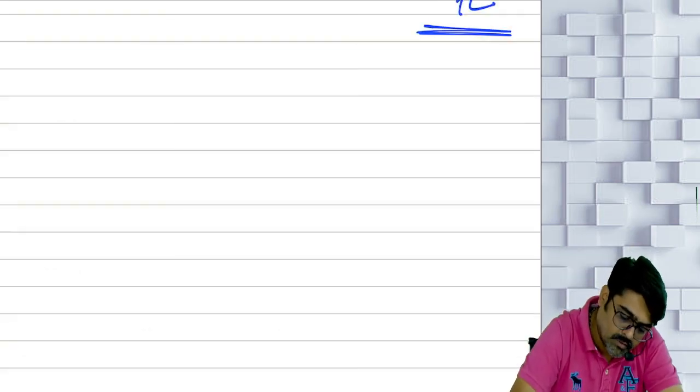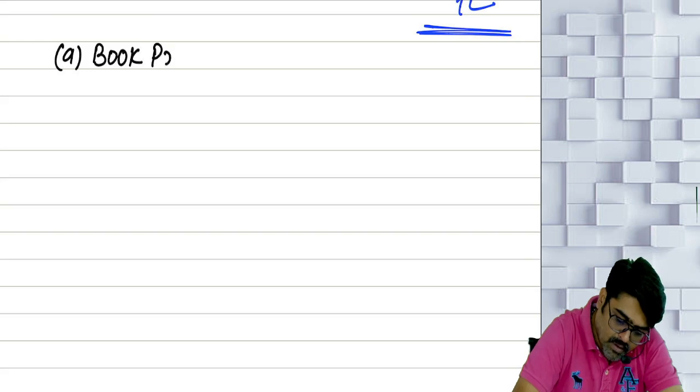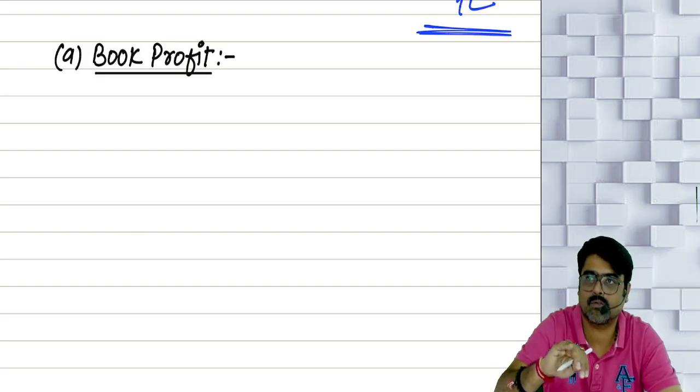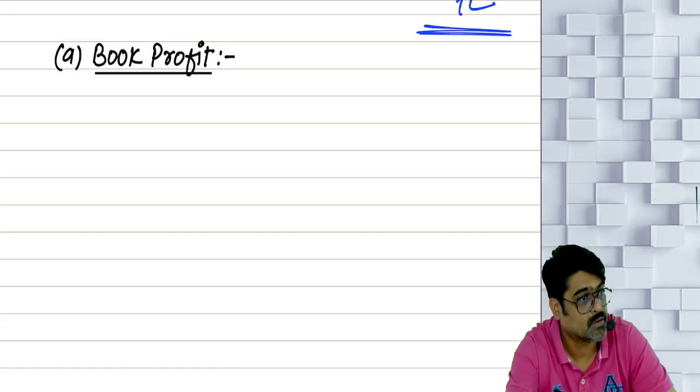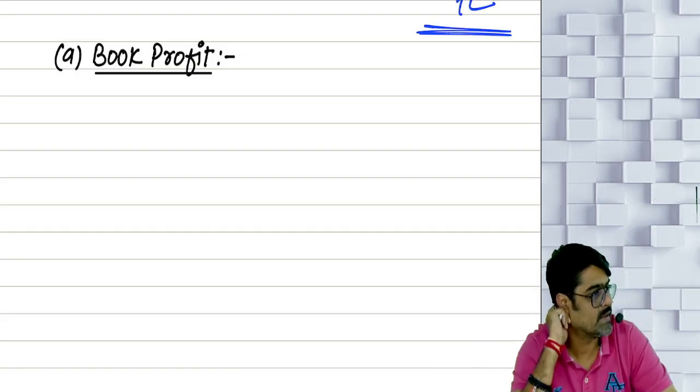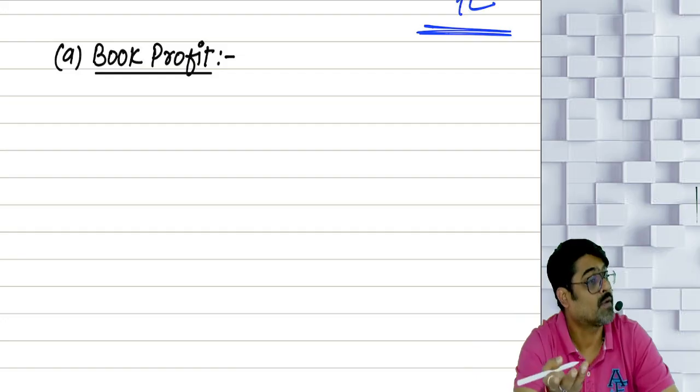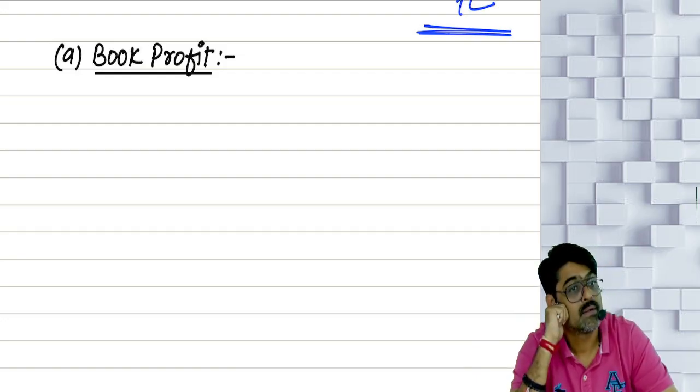So first of all, tell me, we are supposed to calculate what? Book profit. Now to calculate this book profit, what are we supposed to do? We are supposed to take all the business incomes and all the business expenses, and profit will be there. That profit is already given in the question. And from that we are supposed to take depreciation.